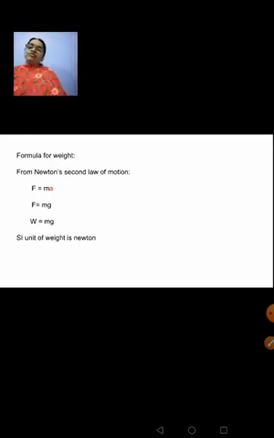So what will be the unit for weight? Whatever is the unit for force, that will be your unit for weight also, because weight depends on the gravitational force. So gravitational force is also a kind of force. So when you are talking weight, it is nothing but the gravitational pull on an object, which is also a kind of force. So whatever is the unit for force, that will be used as your unit for weight also.